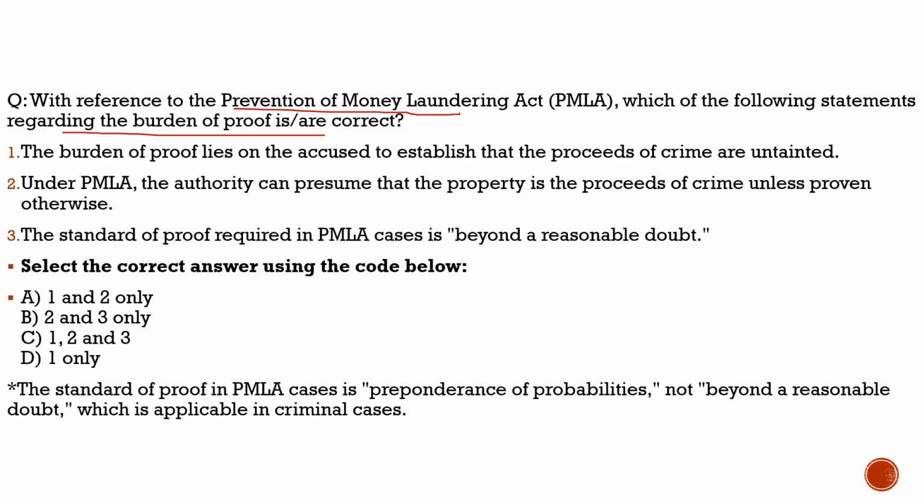But unfortunately, if any person is caught under the PMLA, the Prevention of Money Laundering Act, for that person to get bail is very difficult because of Section 45 of the Prevention of Money Laundering Act, which gives the twin test. What is that twin test? First of all, the court must believe that the accused is not guilty, so the burden of proof lies on the accused to prove that he is not guilty.